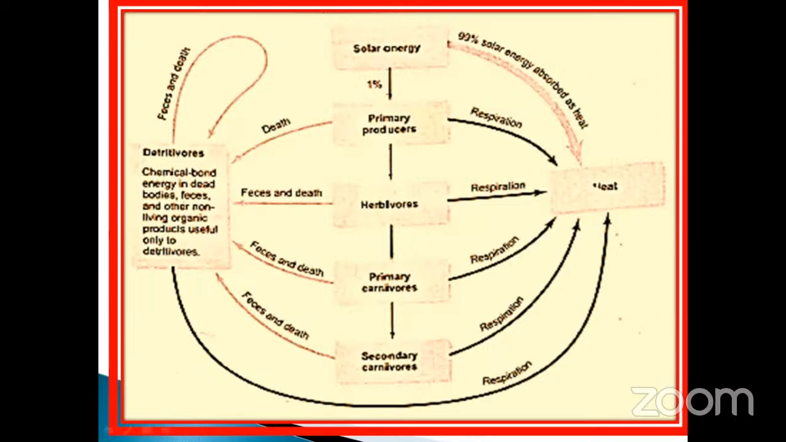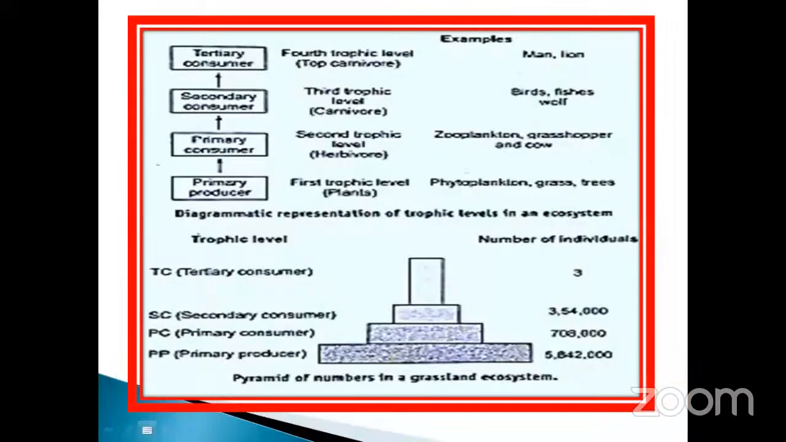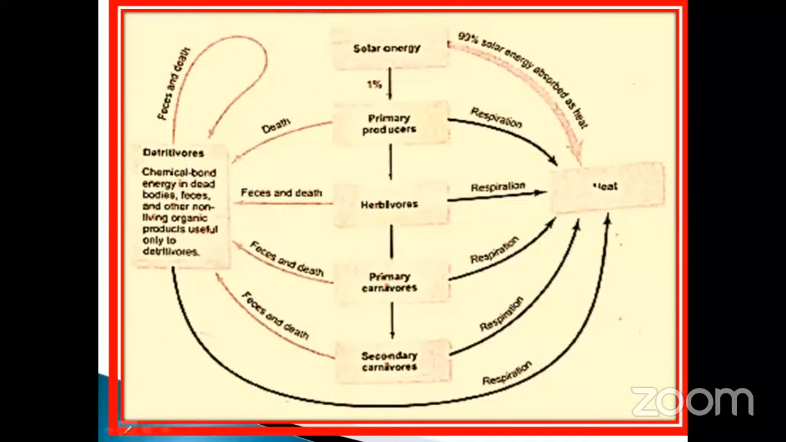Take an example, say any one of the animals or plants. What happened? The death of the plant or animal, feces and death, all are common, isn't it? This layer. Next step, what will happen? See here, after that, feces and death again repeat.